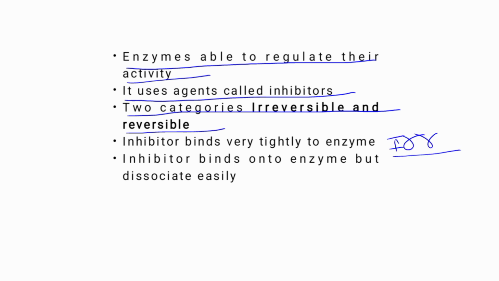In irreversible inhibition, the inhibitor binds very tightly to the enzyme either via covalent or non-covalent bonding and does not dissociate very easily. While in reversible inhibition, the inhibitor binds onto the enzyme but can dissociate easily under the proper condition, such as dilution of the enzyme inhibitor complex.